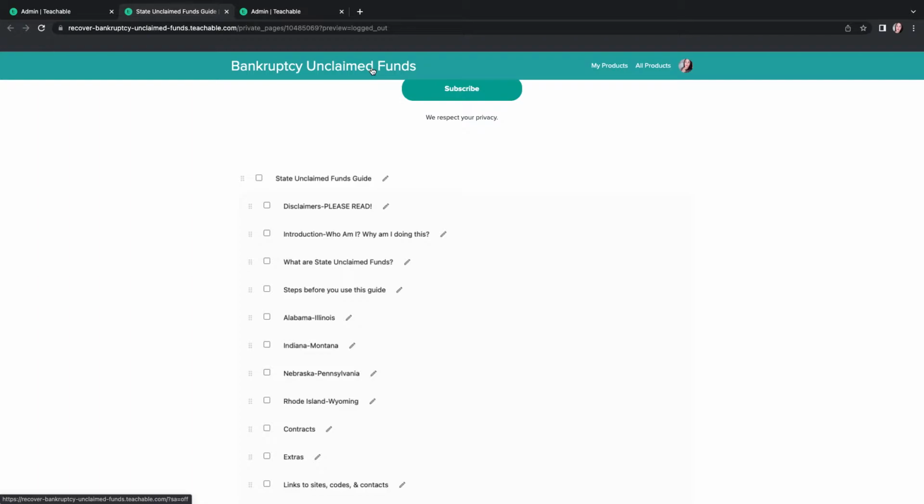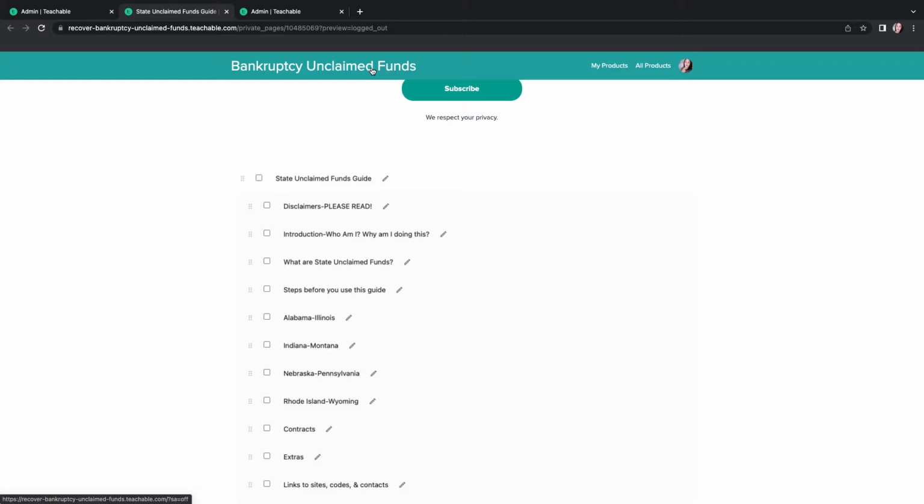So this information, again, is concise. It's all in one location, and it's exactly what I think you need when you're trying to get started with a business. What do I need? What are the parameters to which I can collect money on? What are the rules? Just give me the meat and take everything else off. That's all I want. This is what this is, a condensed version. Now, keep in mind, unclaimed funds requires you to do some level of research. You still have to go after your own leads. But this is a good place to start with this guide.